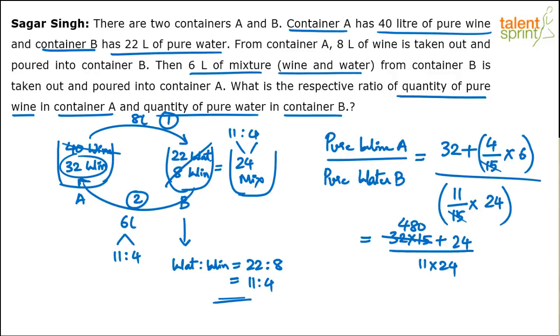Don't add. I think 24 is common everywhere, right? So this is 24, 32 into 15 was 480. Now I'm taking 24 common. So in the denominator, 24 gets cancelled. In the numerator, in this term, 24 gets cancelled. We'll get 1. 480 by 24 is how much? 20. So we have 20 plus 1, 21, divided by 11 into 1, 11. So 21:11 is the final answer.